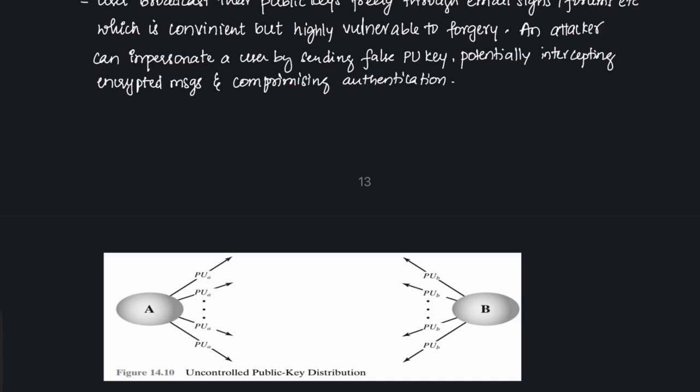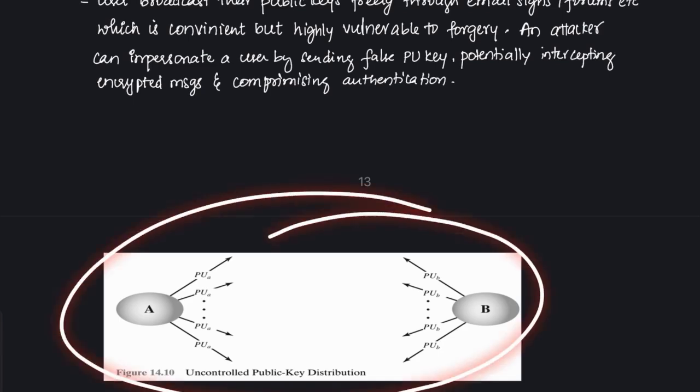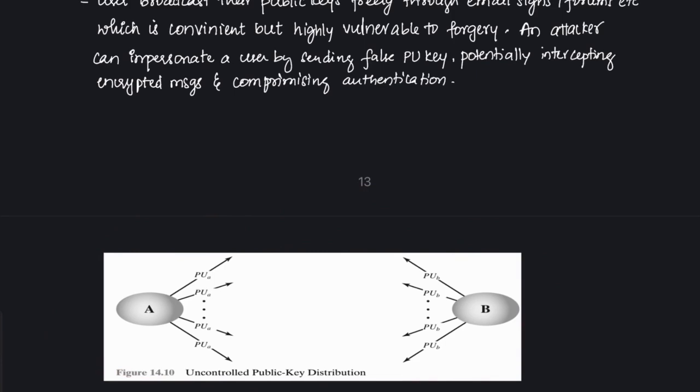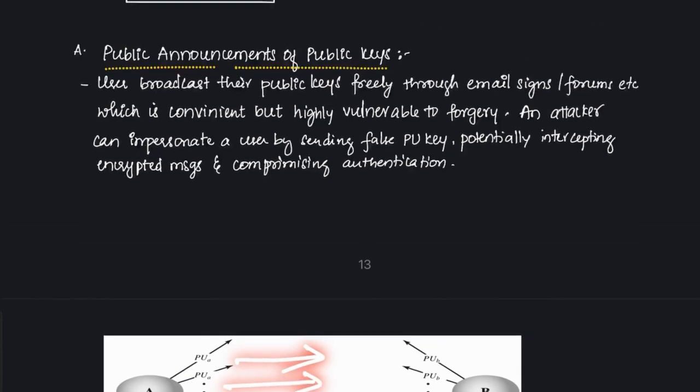But one disadvantage here is that there is no centralized control, which makes it very easy for an attacker to make use of the public key announcement and impersonate the other person.